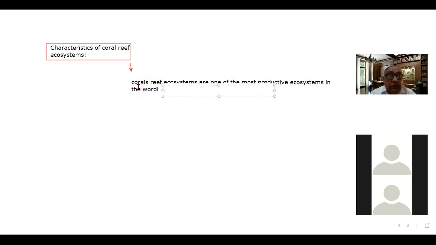So please bear this in mind, these are highly productive ecosystems.